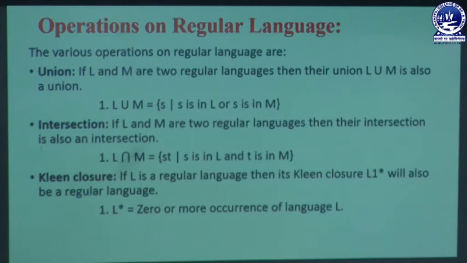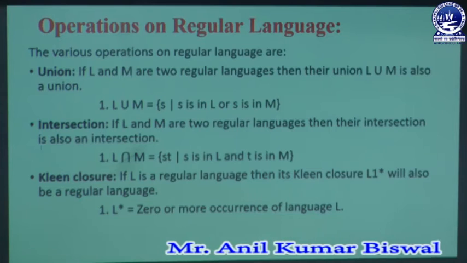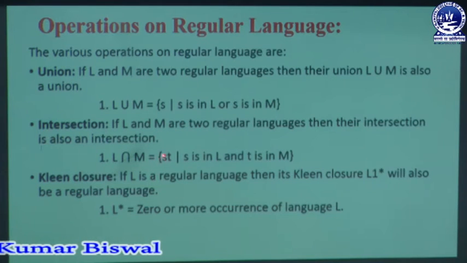Next is intersection. If L and M are two regular languages, then their intersection is also a regular language. Whenever we form this intersection of L and M, we get L intersection M. Here we have two strings, S and T, where S is in L and T is in M. In the previous part, the union, we have only one string S, and that S is available in L or in M. In the intersection concept, we have two strings S and T, where S is in L and T is in M.